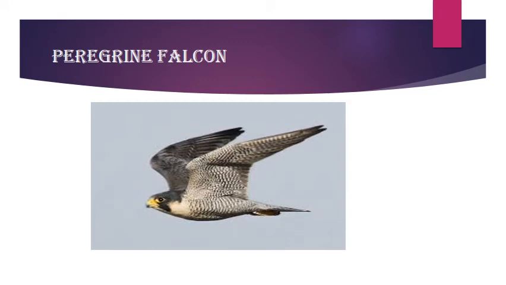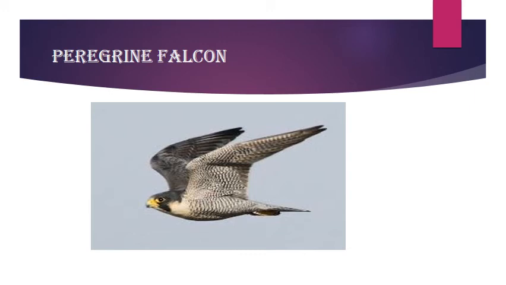Now we will talk about the Peregrine Falcon. It is also known as the peregrine, and it is known as the duck hawk in North America. It is a widespread bird of prey in the family Falconidae, a crow-sized falcon with a blue-gray back and barred white underparts, and also a black head.